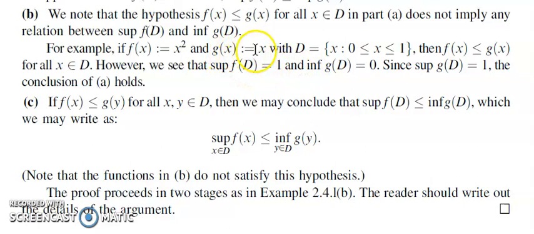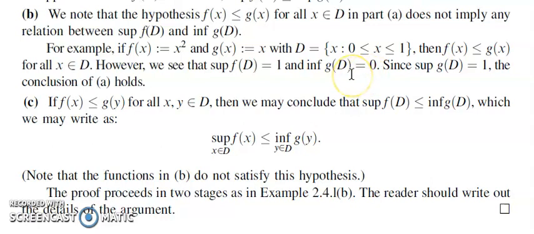Similarly, for g of x, defined as x on closed interval 0, 1, its range set is closed interval 0, 1 itself, and its infimum should be equal to 0. Here supremum is 1 and infimum is 0.